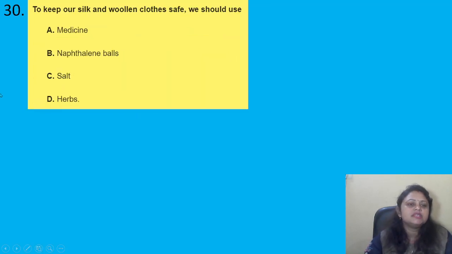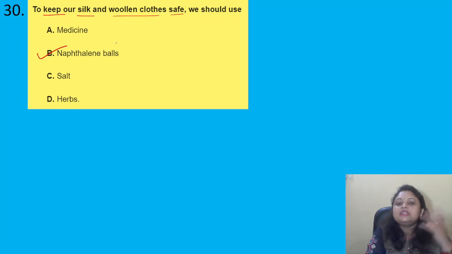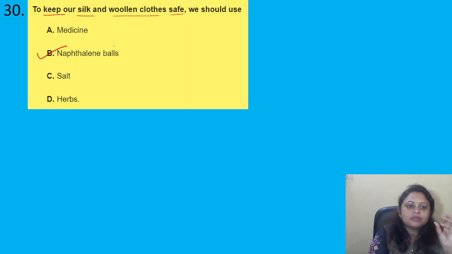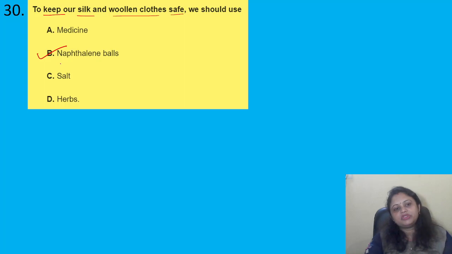Coming to the next question, to keep our silk and woolen cloth safe, we should use, options are A medicine, B naphthalene balls, C salt, D herbs. So for keeping our silk and woolen cloth safe, we are using naphthalene balls. Okay, you must have seen in your almirahs or in your cupboards, our elders used to keep these naphthalene balls, right? Why they used to keep it? They are to keep the silk and woolen cloth safe. Got it? So correct answer is option B.